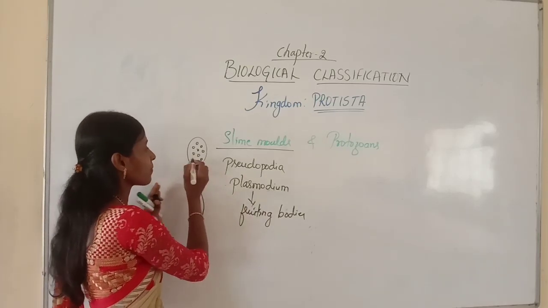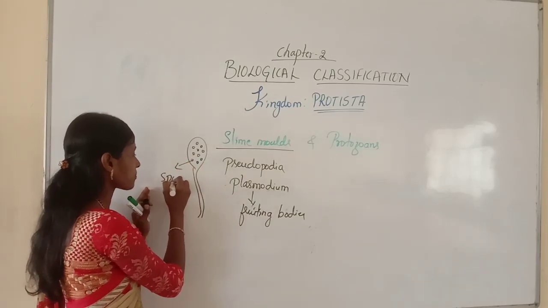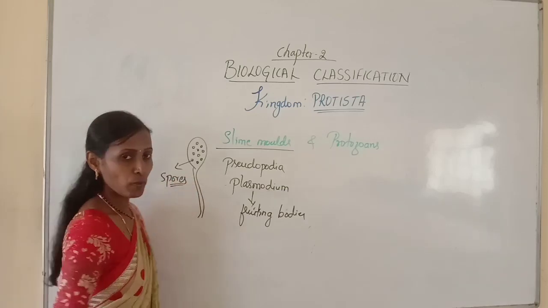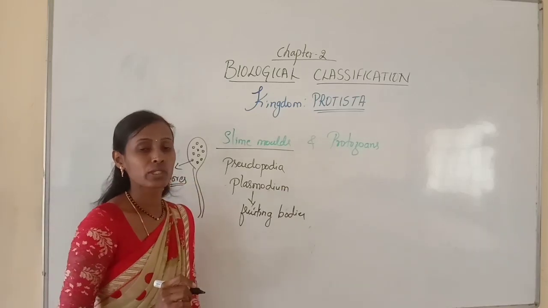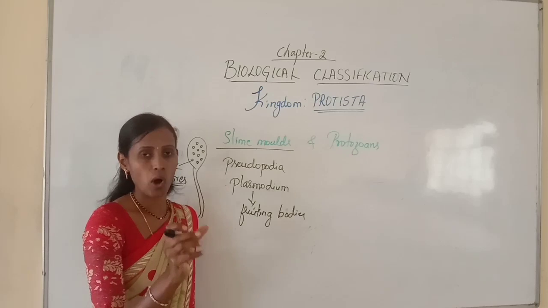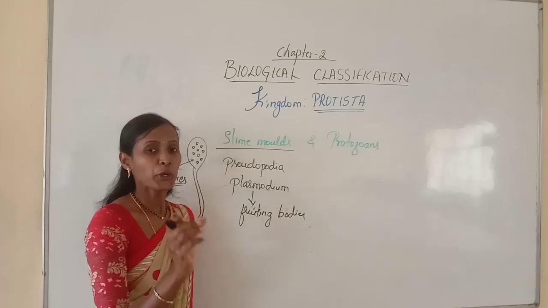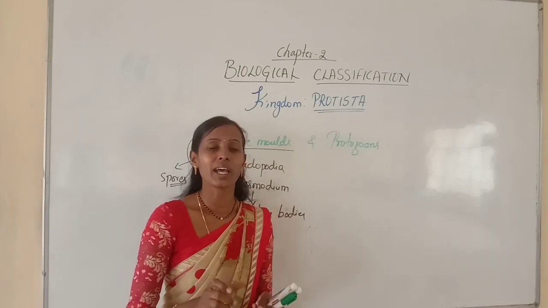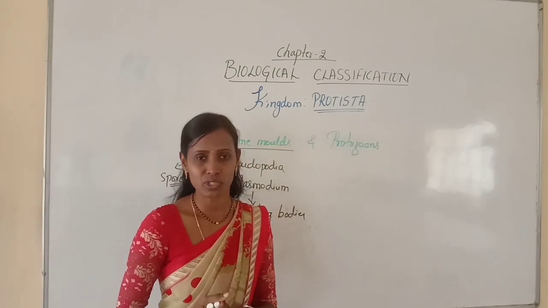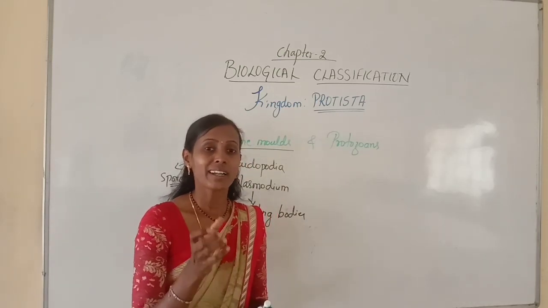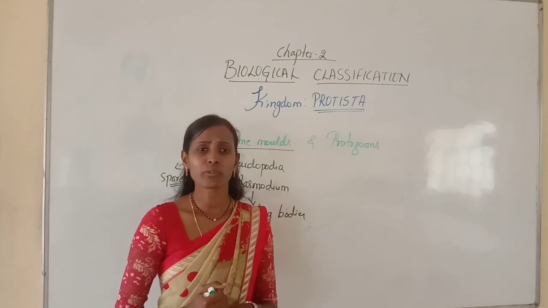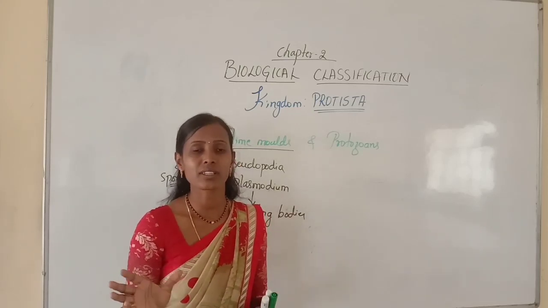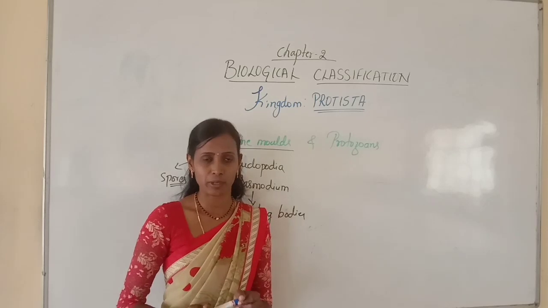At their tip, they contain spores. And these spores have true walls. As they contain true walls, they are extremely resistant. They are highly resistant and can survive for many years even in adverse conditions.